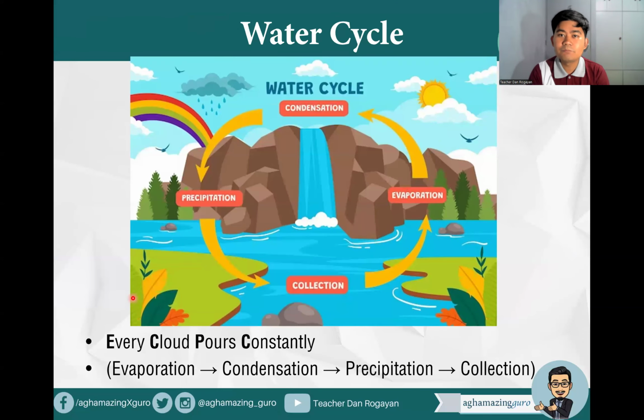Okay, every cloud pours constantly. Every evaporation, cloud, condensation, pours, precipitation, constantly, collection. So pours, precipitation. Whether it could be rain, snow, hail, or sleet. So that's our water cycle: evaporation, condensation, precipitation, collection. Remember it, it might come out again.